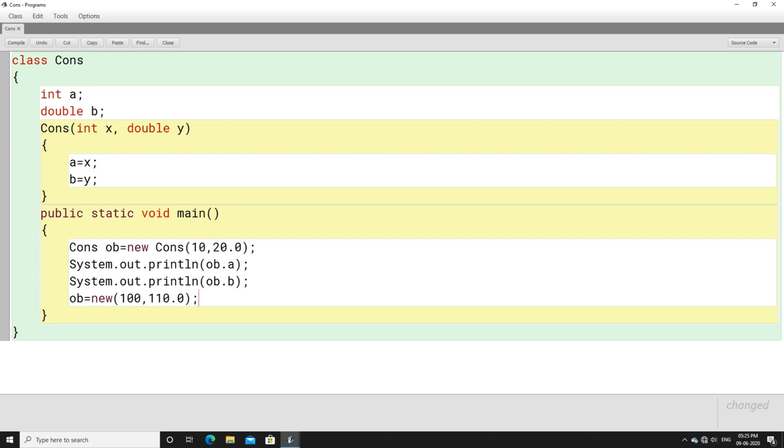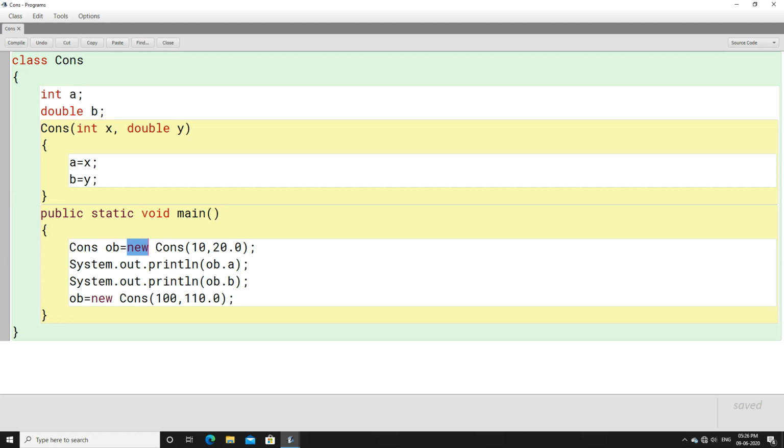Look here. When you write cons ob, I'm sorry, here I have just made a mistake. It is CONS. Okay. For the first time when you write OB, you have to declare it because there is no object with the name OB. So you have to take help of the class CONS to declare an object OB. Now once the declaration is over, you can use the new keyword to call a constructor. The new keyword is used to give dynamic memory to an object. When you write CONS OB, no dynamic memory is given, it is just declared.